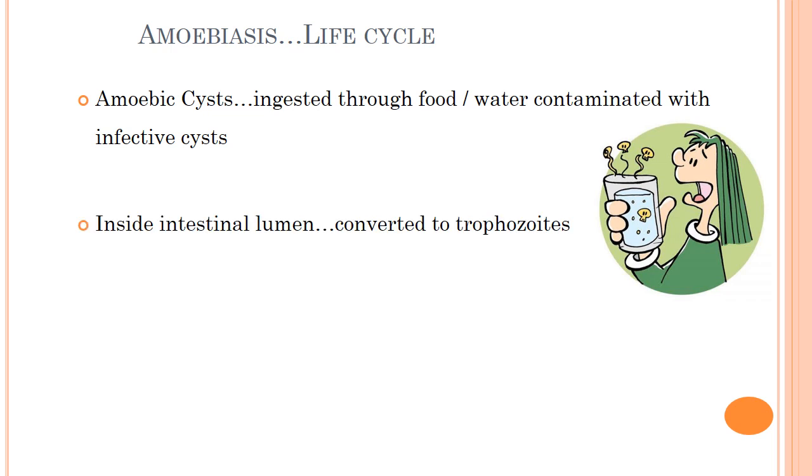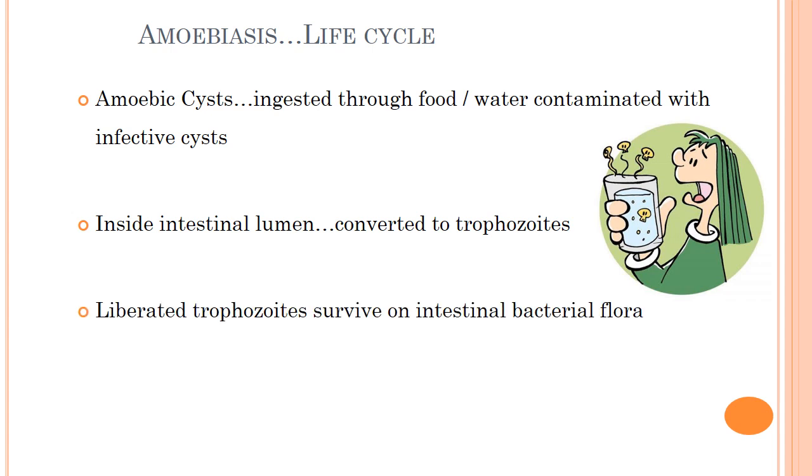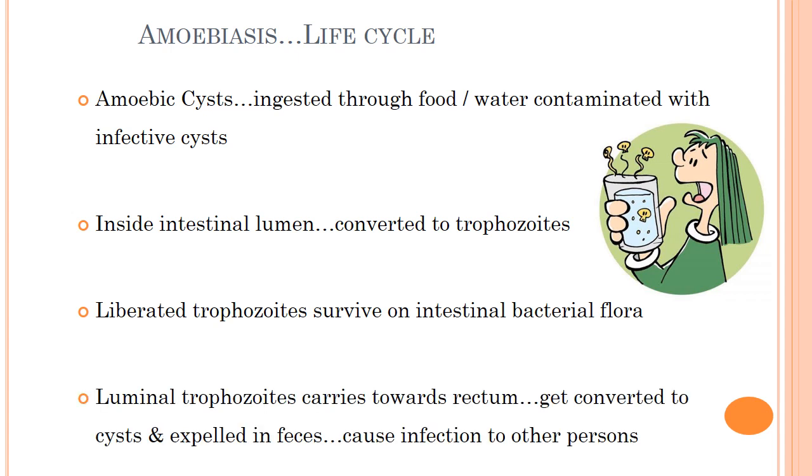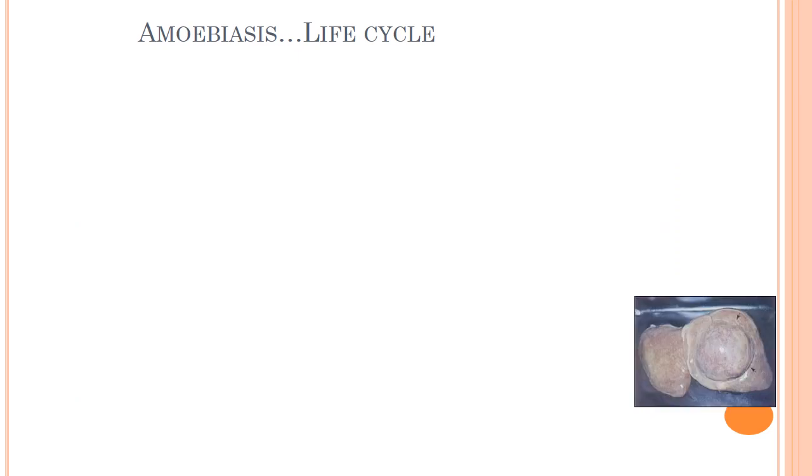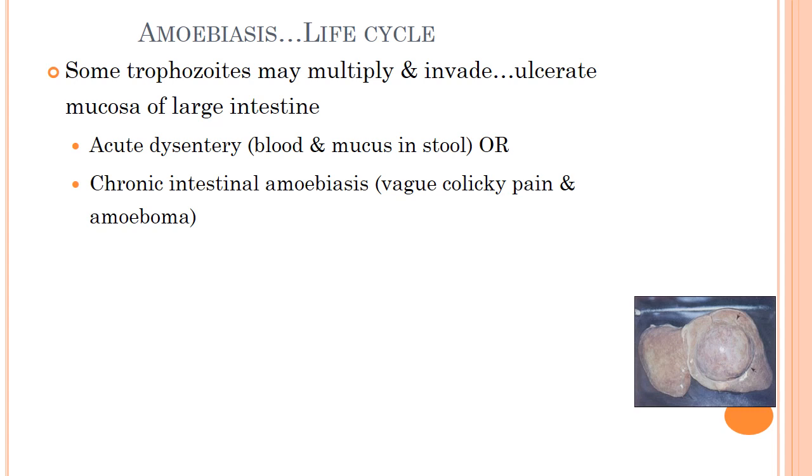Inside the intestinal lumen, amoebic cysts convert into trophozoites. Now these liberated trophozoites survive on the intestinal bacterial flora. Luminal trophozoites carry towards the rectum and get converted to cysts and are expelled in the feces, which is responsible for infection to other persons. Some trophozoites may multiply and invade intestinal mucosa and cause ulceration of the mucosa of the large intestine and present with either acute dysentery or chronic intestinal amoebiasis.